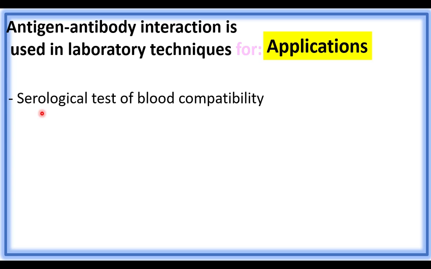The serum has antibodies. In this serological test, the serum antibodies are tested for blood group compatibility. During blood transfusion, the compatibility between A, B, O blood grouping is necessary. The antigen-antibody reactions are the basis for A, B, O blood group determination.